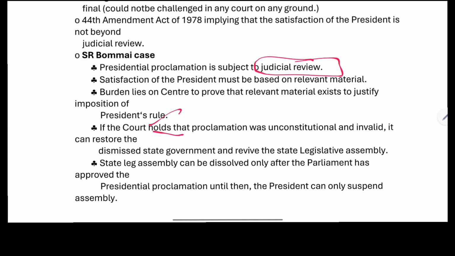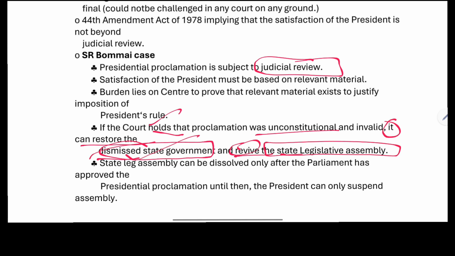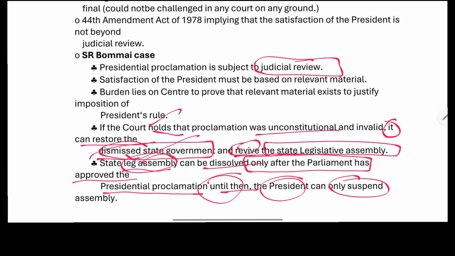If the court holds that the proclamation was unconstitutional and invalid, it can restore the dismissed state government and revive the state legislative assembly. The state legislative assembly can be dissolved only after the parliament has approved the presidential proclamation. Until then, it is only suspended. The president can only suspend. In order for the president to dissolve the state legislative assembly, the parliament's approval is necessary.